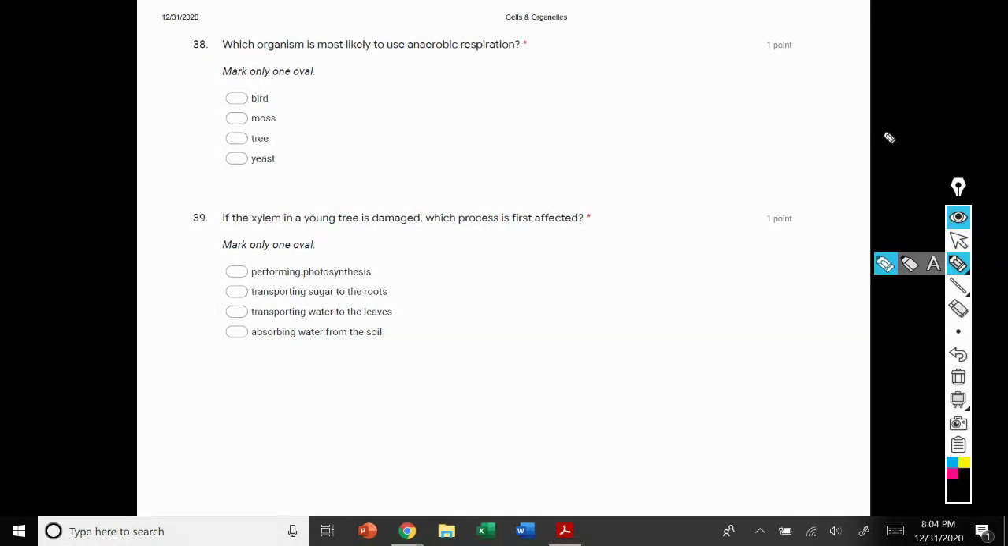This tutorial is to help you with Section 3, Cellular Energy. Number 38, which organism is most likely to use anaerobic respiration?